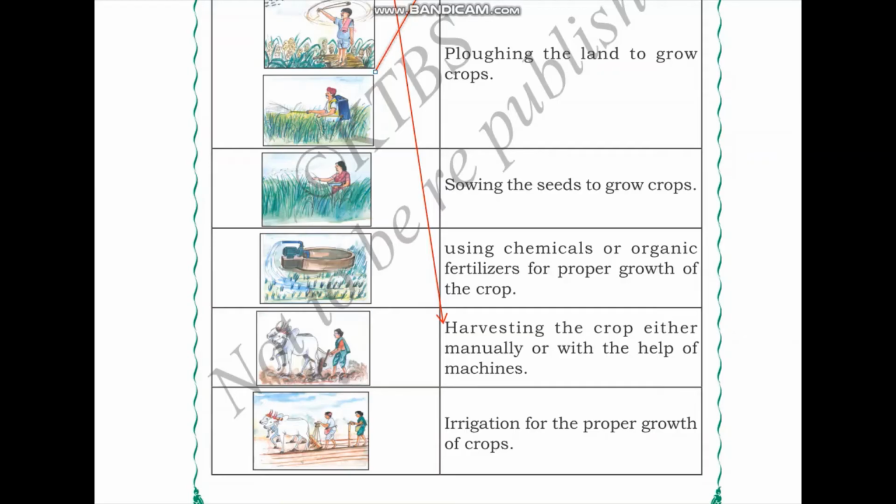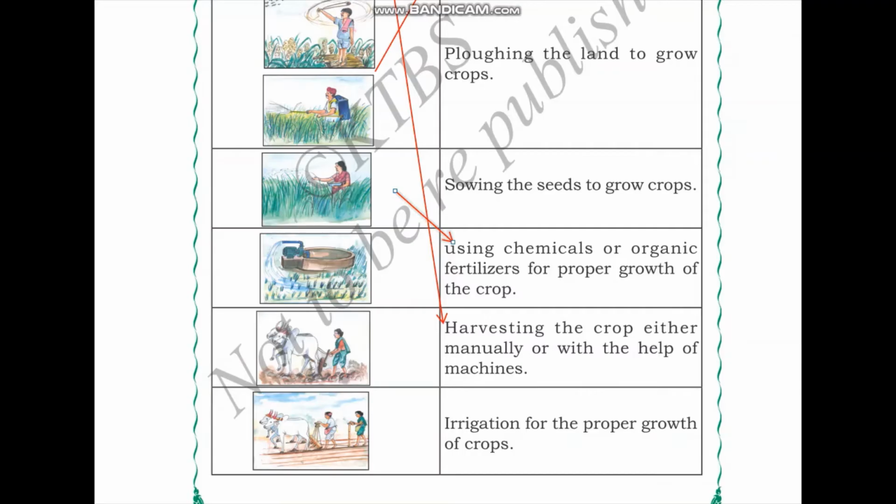In the next one, we have a farmer who is throwing something into the field. This is one of the techniques where either chemical or organic fertilizers are used to make sure that crops are grown properly. So we can see here that the crops are not fully grown, but they are grown to some extent. Therefore, when crops have reached this part of the growth cycle, we can supply them with chemical or organic fertilizers for more proper and better growth.